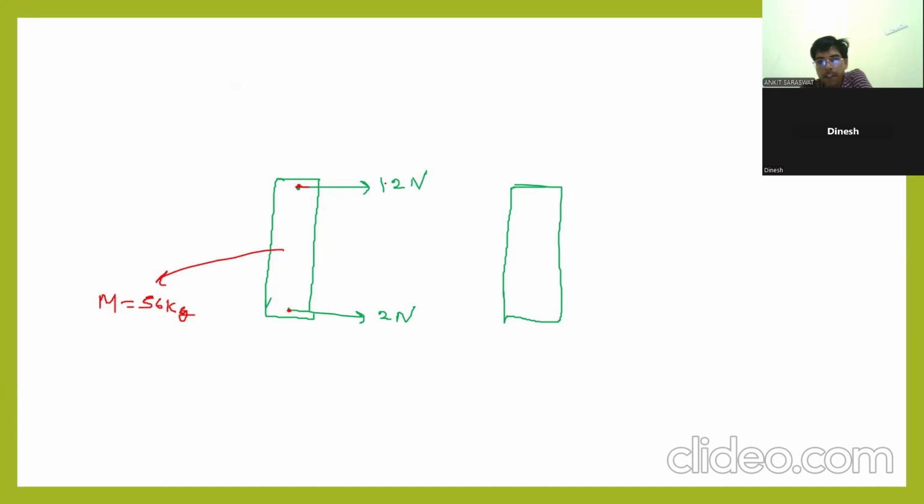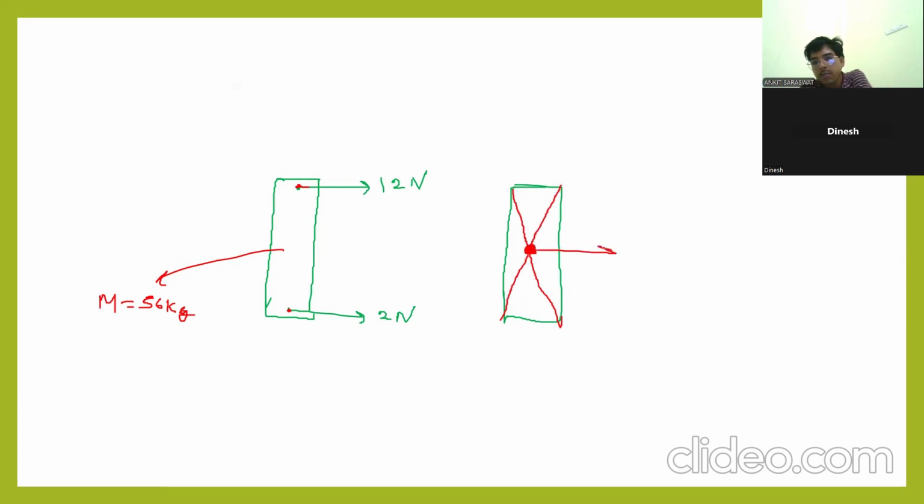But if you apply the resultant of these two forces, how much is it? 12 plus 2, 14 Newton, applied at the center of mass. The center of mass of this rod will lie at the intersection of the diagonals. Let us suppose this is the center of mass.